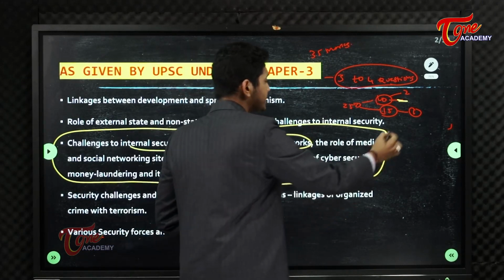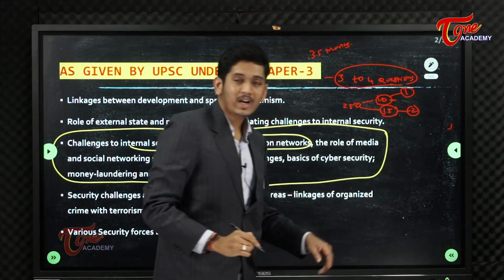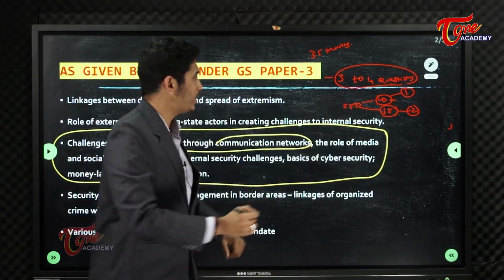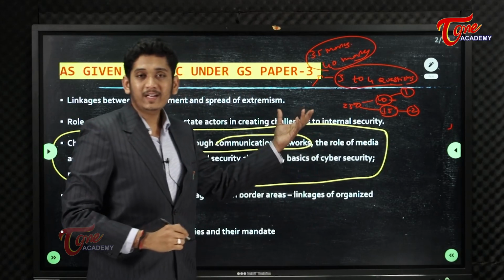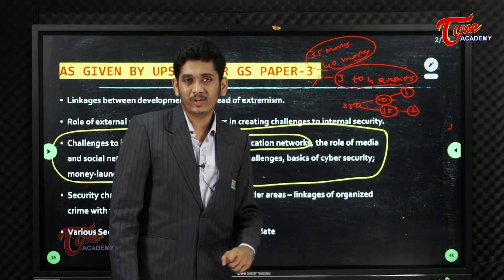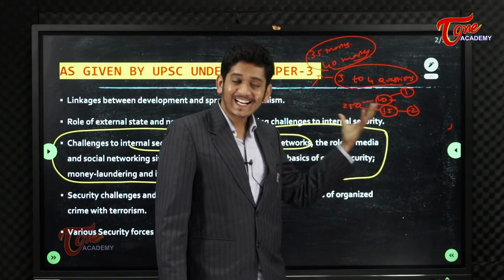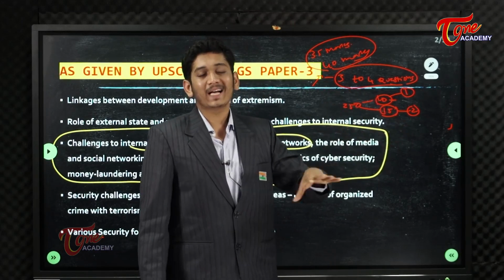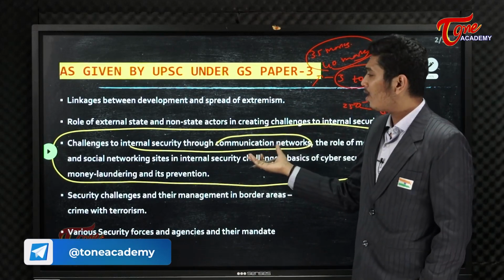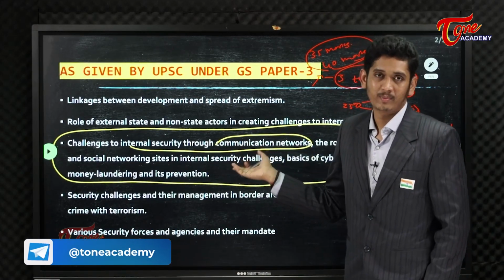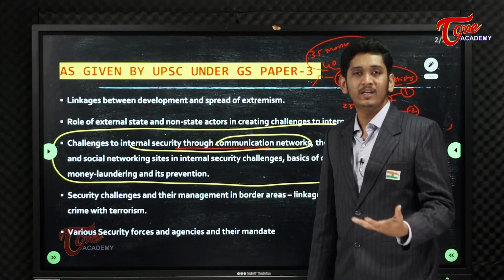Sometimes you will get 2 questions from here and 1 question from here. So on average here you will get around 30 plus 10, 40 marks. Okay, this is your average weightage for UPSC internal security. On average you will get 40 marks for sure. So try to be very clear and critical about this topic so that you get maximum marks here, and it is also easy. Of the 3 questions, you will almost certainly get 1 or 2 from this topic itself. Okay, so challenges to internal security through communication networks.